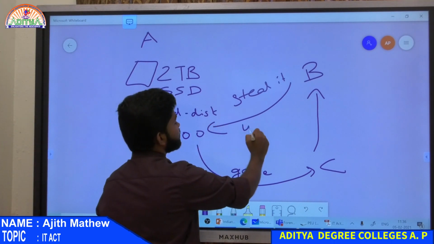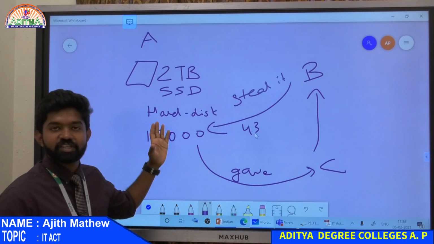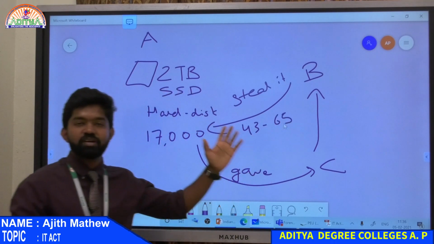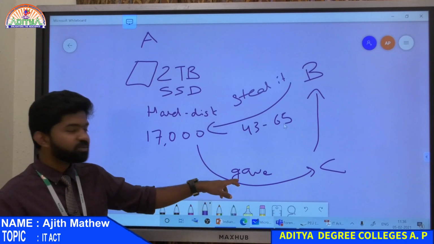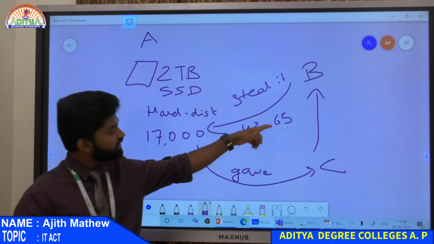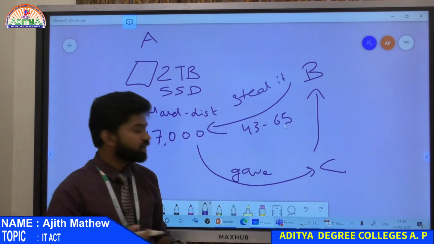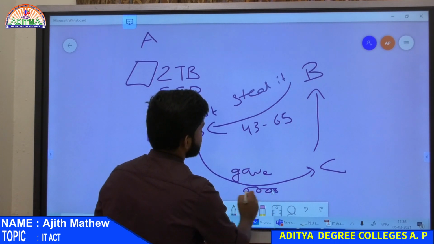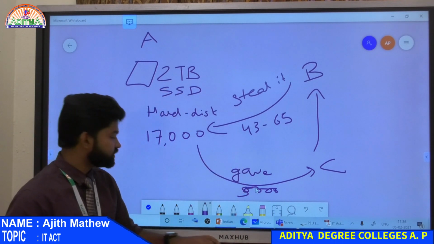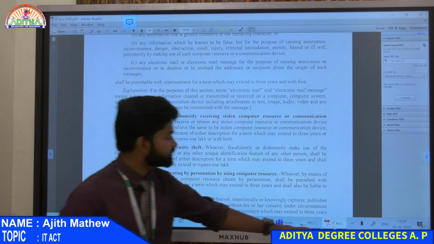Section 43 covers taking something from the computer, any hard disk or any drive. He will be punished under section 43 and 65, with punishment of 3 years. And this person C didn't commit any crime himself, but he received that hard disk. He knows that it is stolen from A, but he bought it. He paid like 5,000, for example, and bought it from B. B sold it to him, and C bought that. So, C will be punished under 66B.